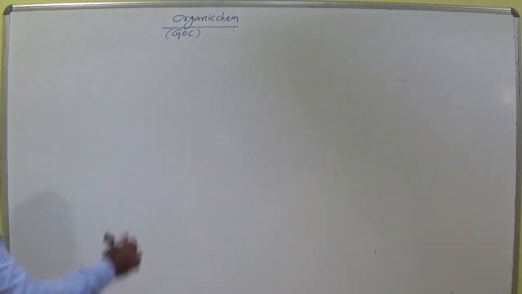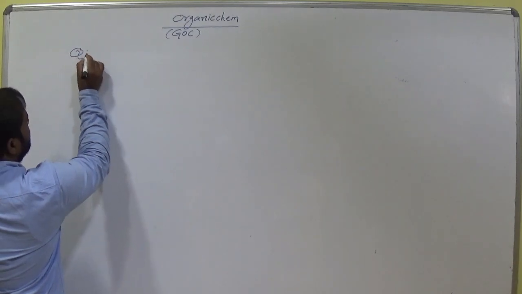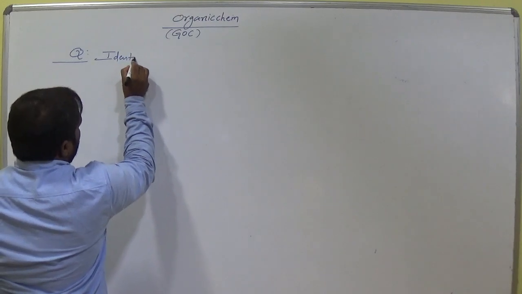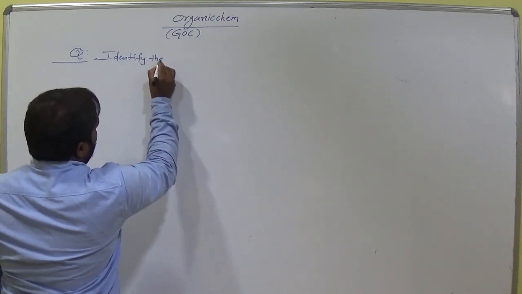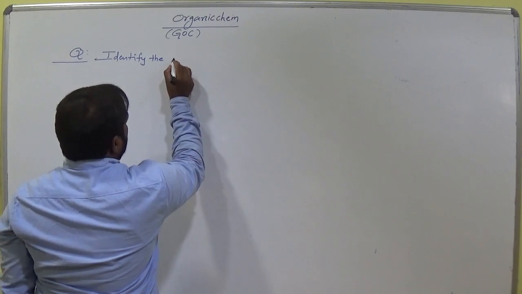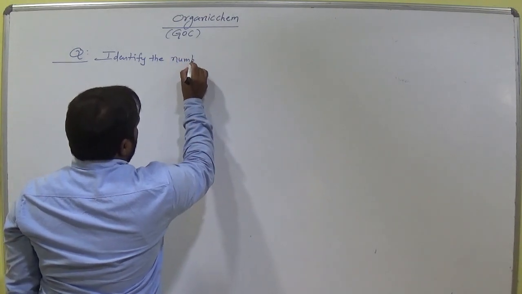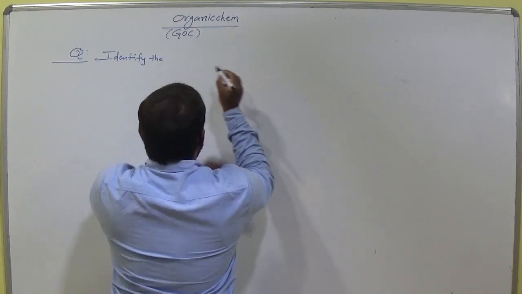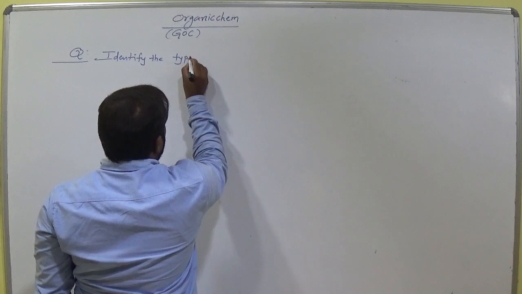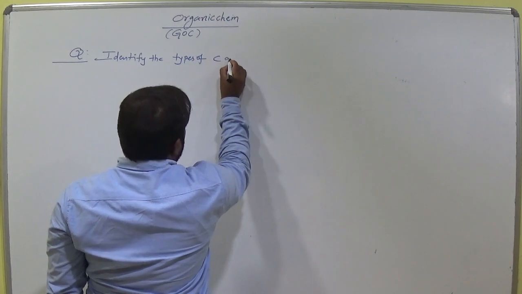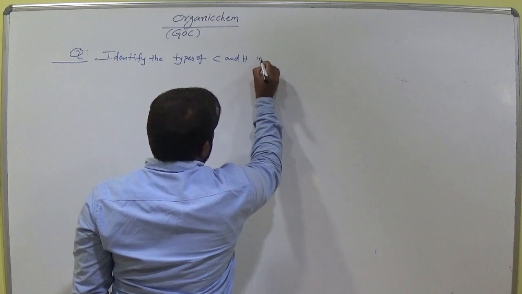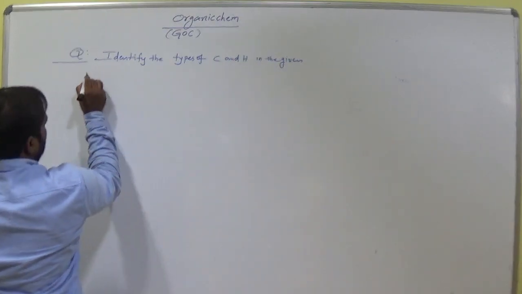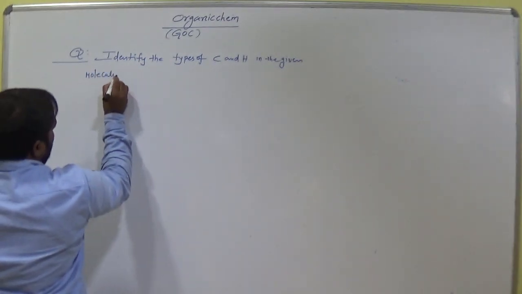And next one, write the question. Identify the number of, that means types of carbon and hydrogen in the given molecule.